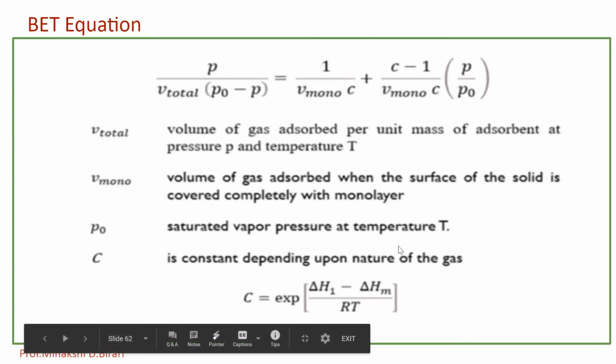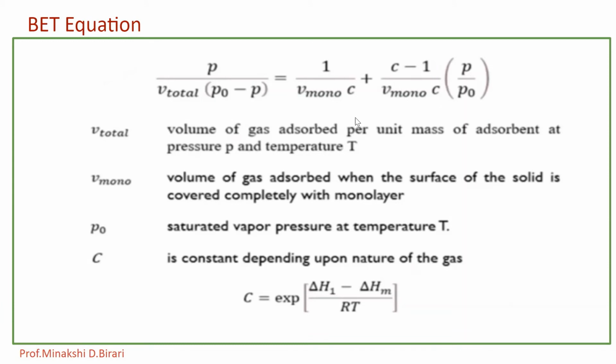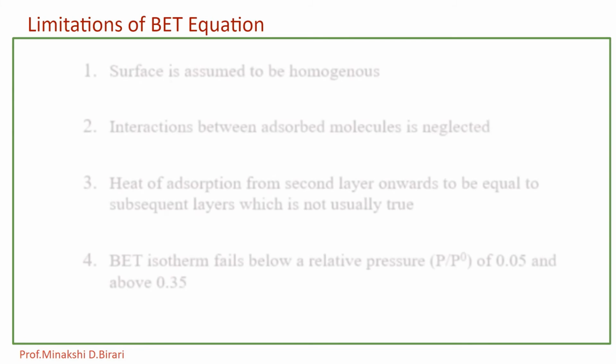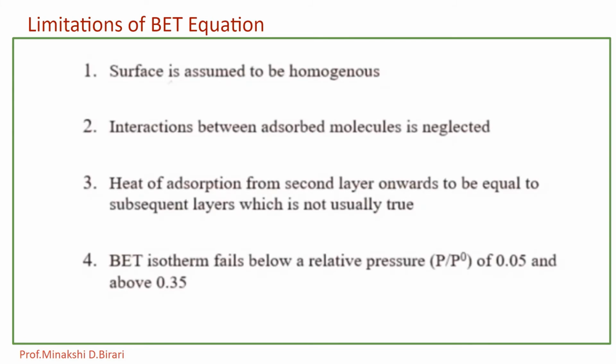So based on the above assumptions of BET theory, Brunauer, Emmett and Teller derived the equation. It is known as the BET equation, and this equation is used to determine the monolayer adsorbed gas volume Vm. BET theory also has some limitations. So what are the limitations of BET theory?